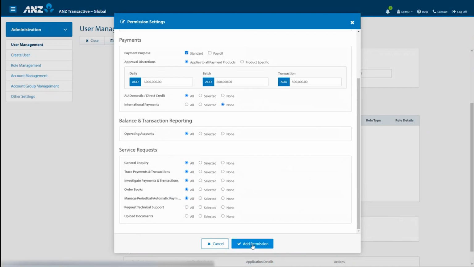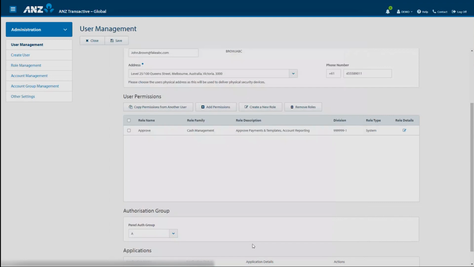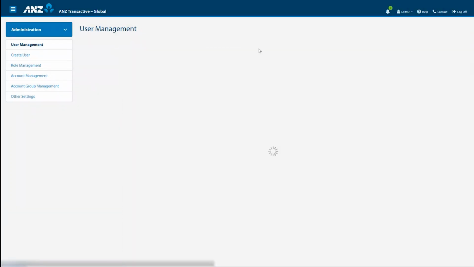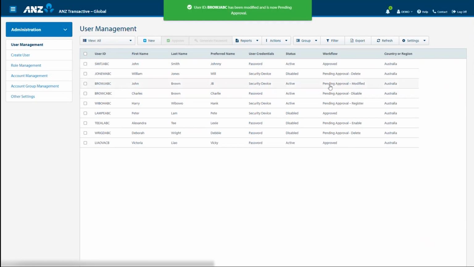Select Add Permission, then Save. You will now notice the status has changed to pending approval. Depending on your organisation's administration model, this will also need to be approved by 1 or more additional administrators to effect this change.